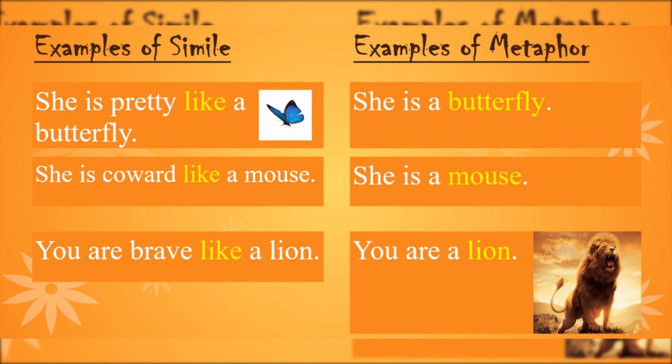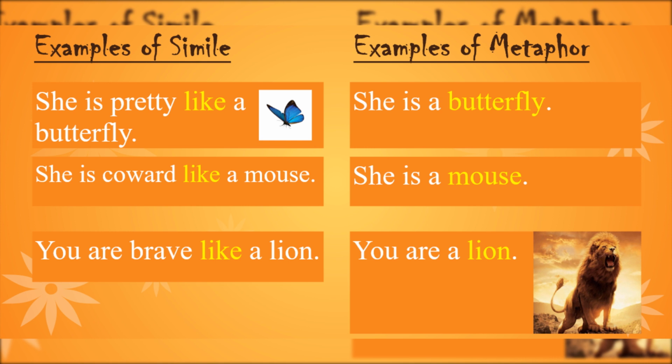In the second example, she is scared like a mouse. The girl's timidness is compared with the cowardliness of a mouse, which is always considered timid. In the third example, you are brave like a lion. Here, the bravery of the person is compared with the bravery of the lion, which is traditionally considered brave and strong.